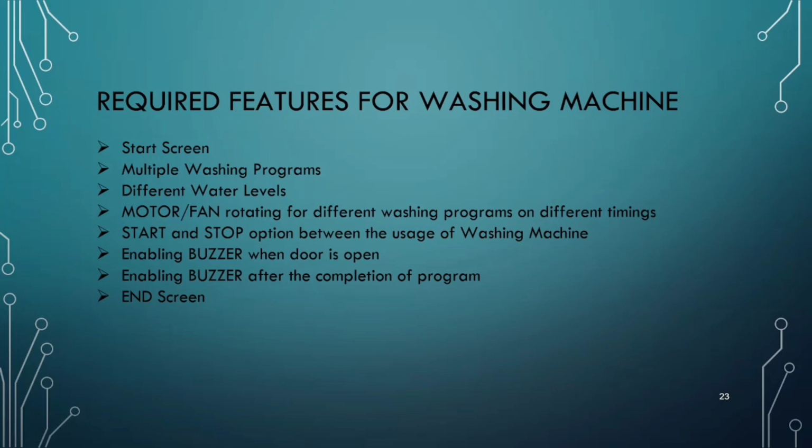Also, as we know, for safety purposes, whenever the washing machine's door is open, we need some indication. That is why we need a buzzer to indicate that the door is open and the execution of the washing machine should be stopped. Similarly, at the completion of the program, we want the buzzer to indicate it is completed, and at the end we need an end screen so that we can go back to the first screen and again select any desired option. So these are some required features for our project, the washing machine.